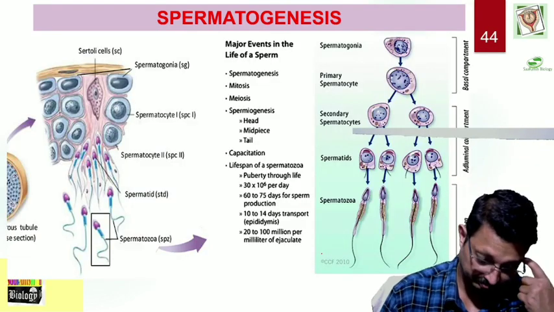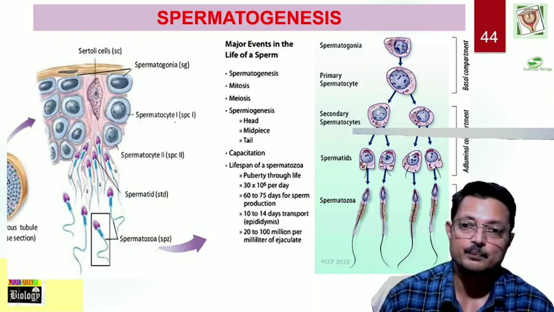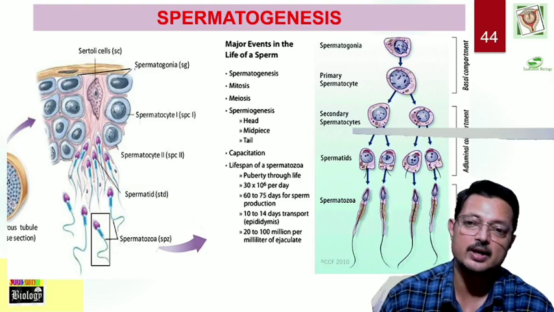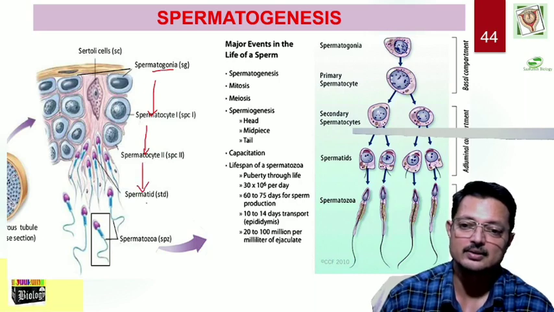So, the overall diagrammatic representation of how spermatozoa is produced. Spermatogonial cells forming spermatocytes, primary spermatocyte, secondary spermatocyte, spermatids and spermatozoa. Where does it take place? That also is depicted here.